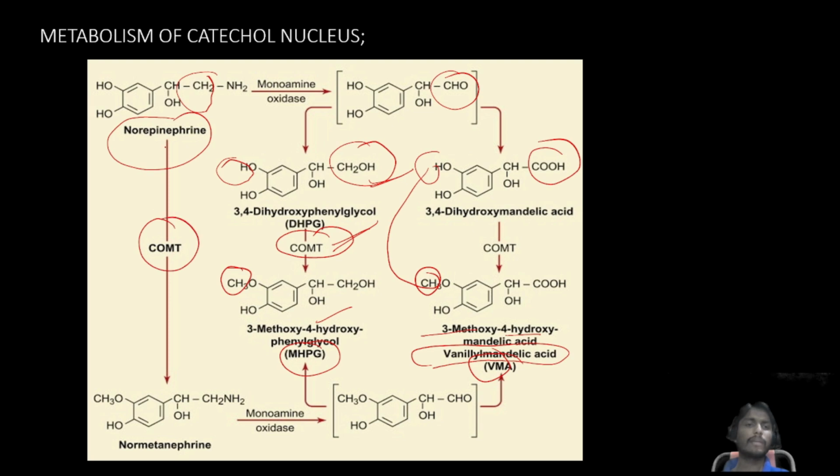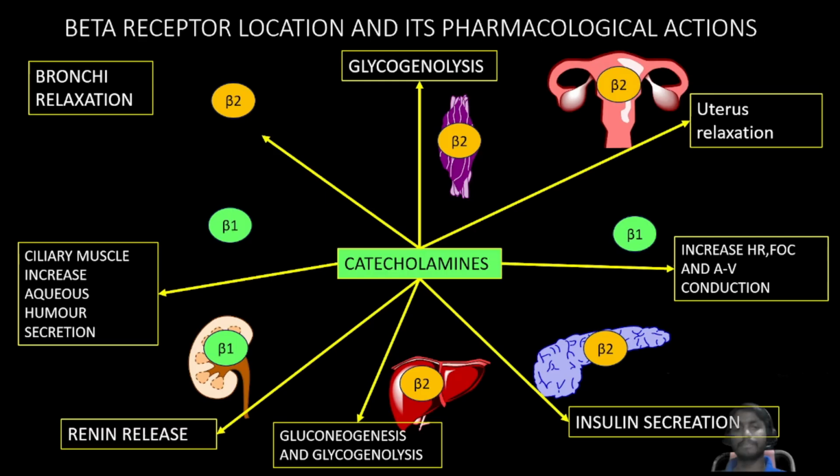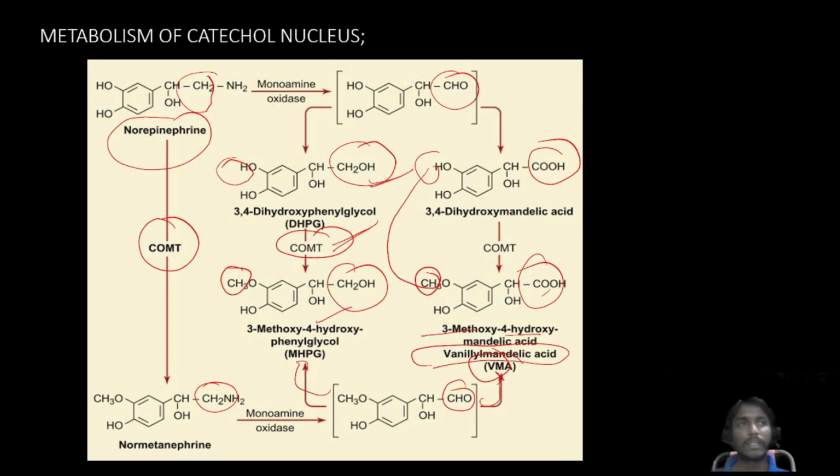With the help of COMT, norepinephrine can be converted into normetanephrine. Then, with the help of monoamine oxidase, finally it will form this particular product. An aldehyde will be there, and again this can be converted into these particular metabolites, MHPG and VMA. So this is about the sympathomimetic drugs classification, IUPAC name, structural activity relationship along with metabolism.